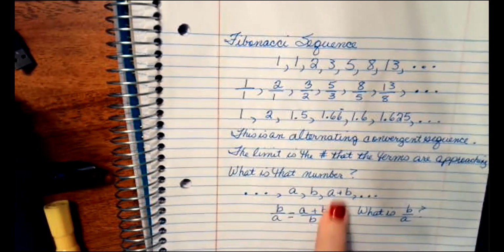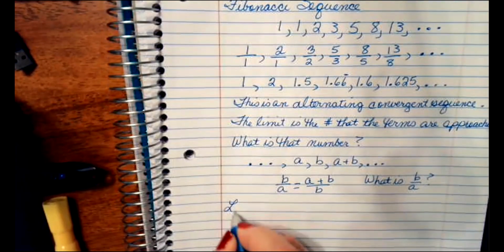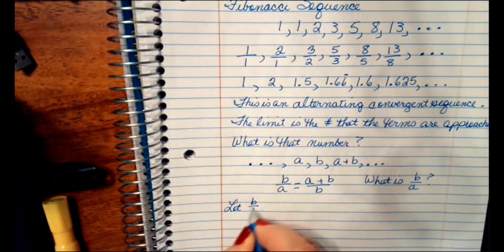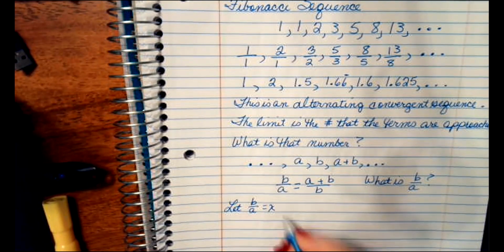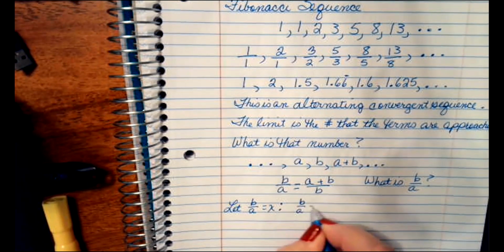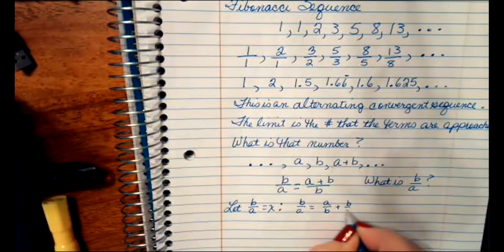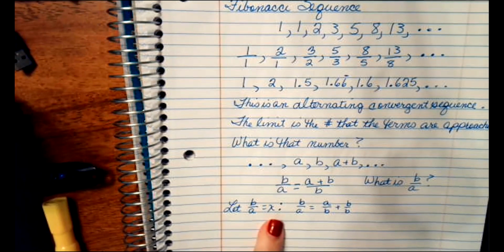That's the limit. All right, let B over A equal X. That's what I want to solve. All right, let's take this equation, B over A equals, let's separate this fraction on the right-hand side, A over B plus B over B. And let's substitute in X. Let's get an equation in terms of X.